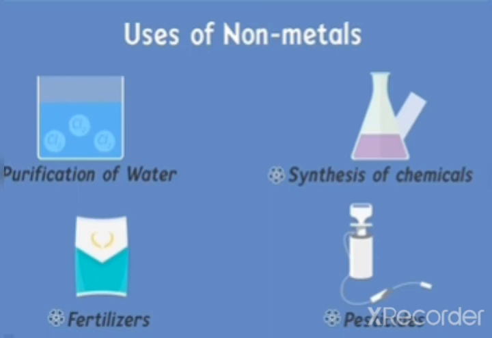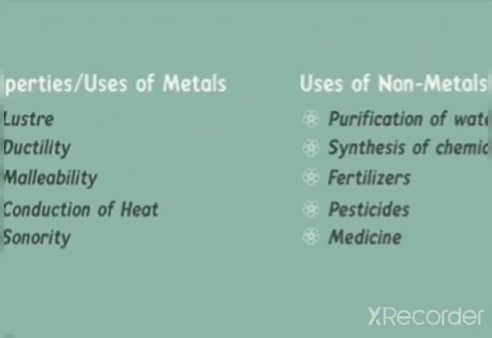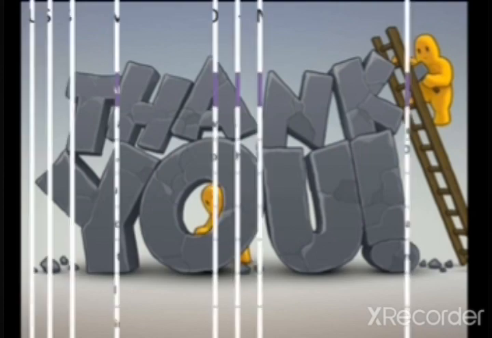Non-metals have an extremely important use in medicine as well. Do you know the purple-colored solution that is applied on wounds? Yes. That antiseptic solution contains iodine, which has germicidal properties. So yes, metals and non-metals both play extremely important roles in making our lives better in their own different ways. This is how, children, we have come to know the different uses of metals and non-metals. Thank you.